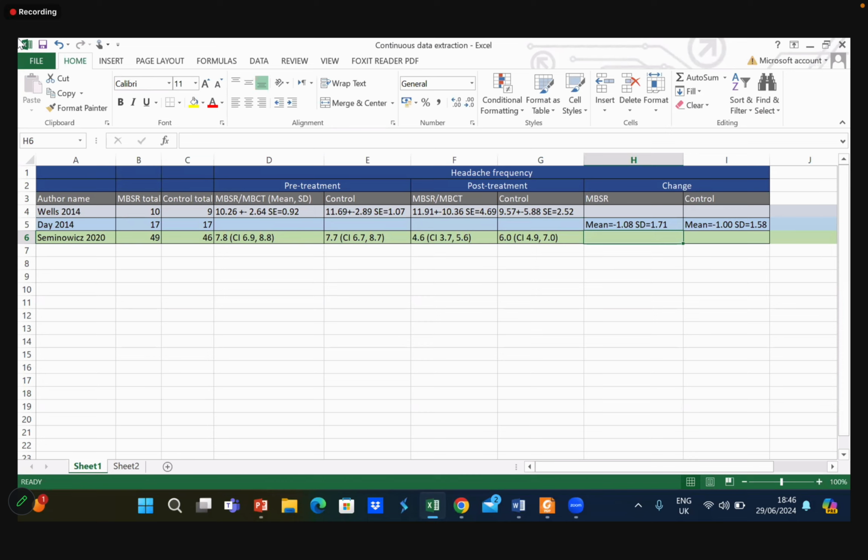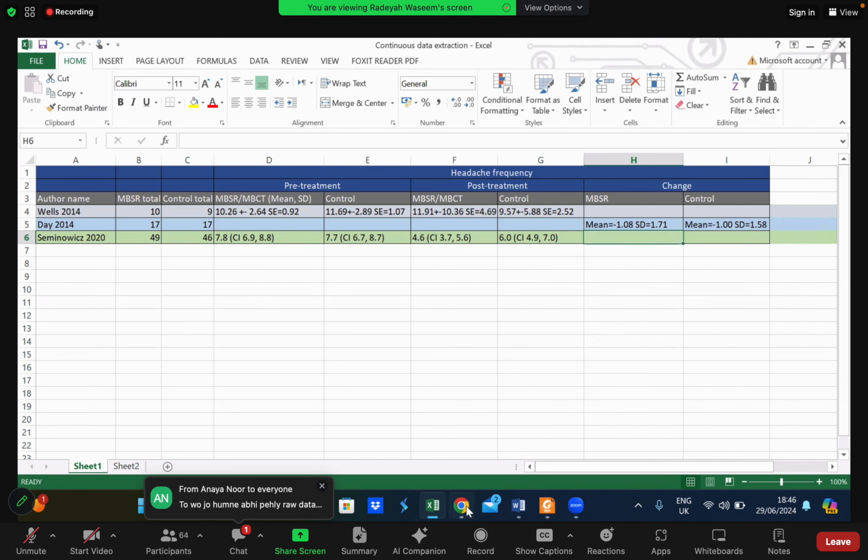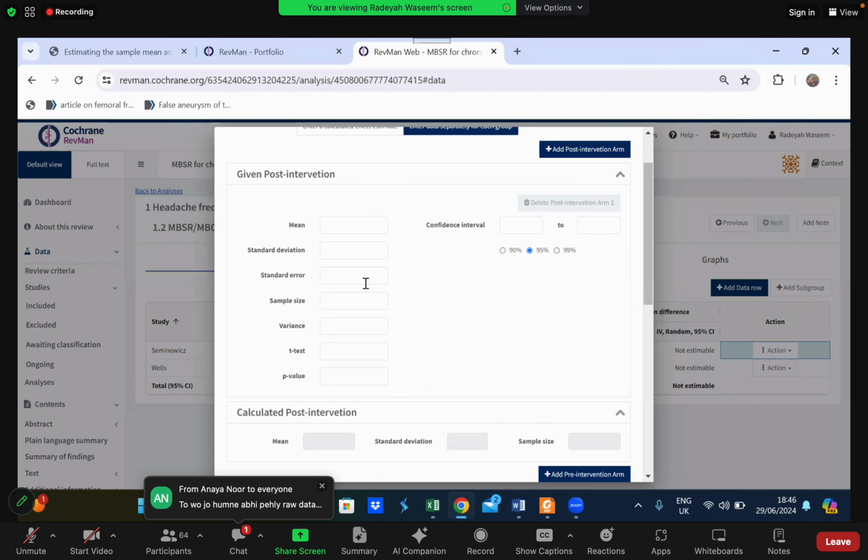Basically, you guys can see here the change is not mentioned for Wells and Seminovic, and standard error, standard deviation, and confidence interval are not basically subtracted from each other. You have to calculate it with the use of analysis, and we are utilizing RevMan to calculate the change for us. We cannot just subtract the confidence intervals from each other. I hope you guys got my point.